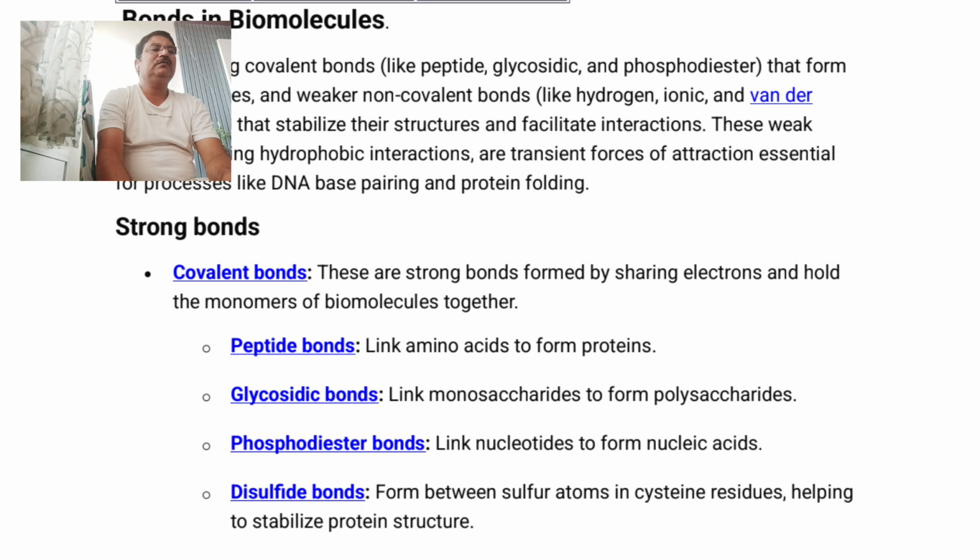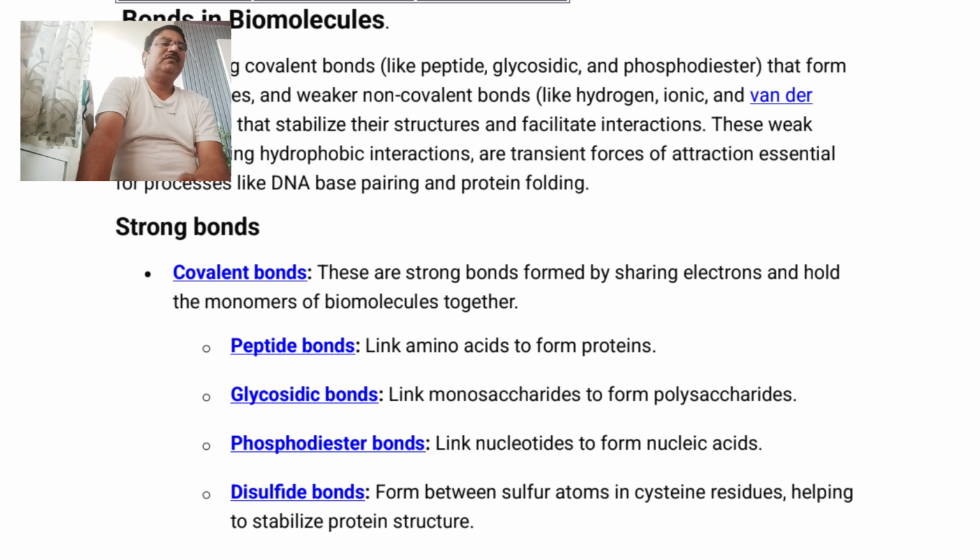So this is the third example of covalent bonds observed in biomolecules, and the fourth one is the disulfide bond. The disulfide bonds always take place between sulfur atoms in cysteine, the alpha amino acid cysteine residues, helping to stabilize protein structure.